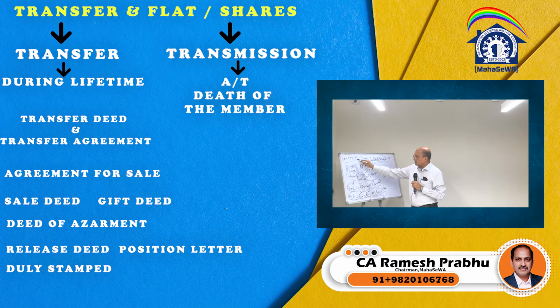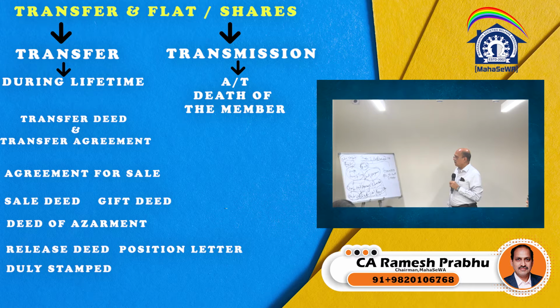So it has to be duly stamped. It also needs to be registered. Any property which has more than 100 rupees worth of value requires compulsory registration under the Transfer of Property Act or under the Registration Act. So therefore it has to be compulsorily registered. A duly stamped document along with the registration receipt and a copy of the agreement also needs to be submitted to the society when we are transferring the title.